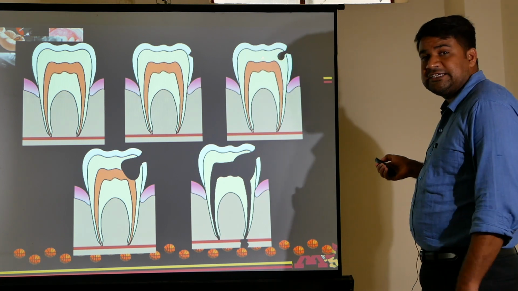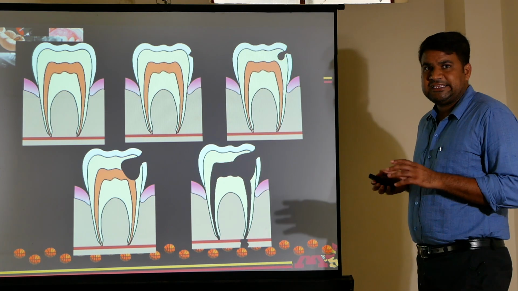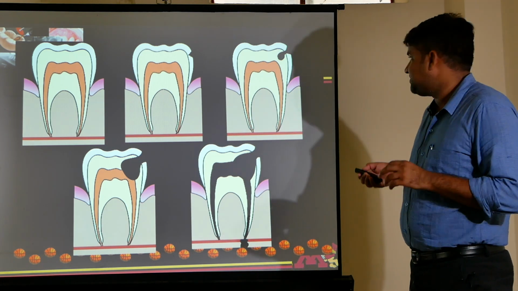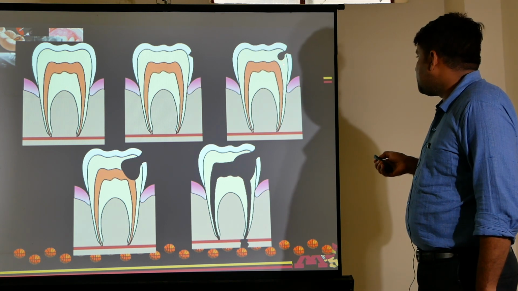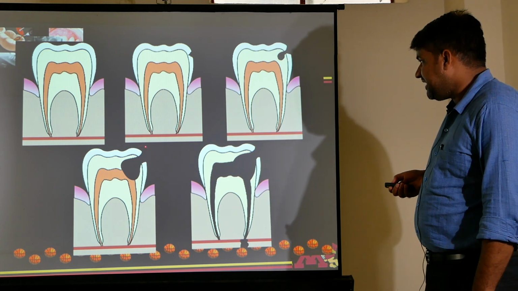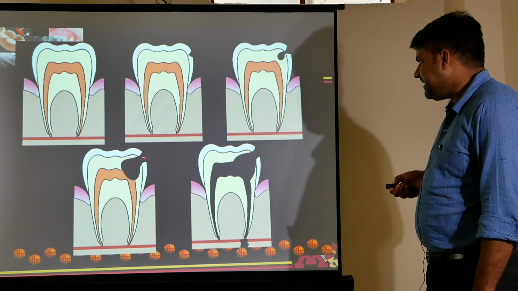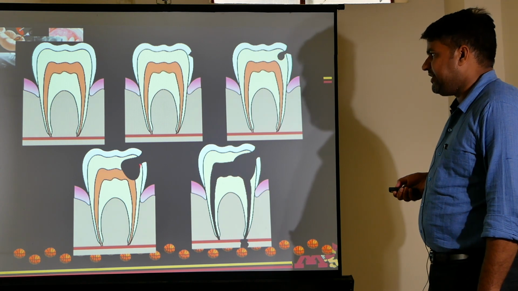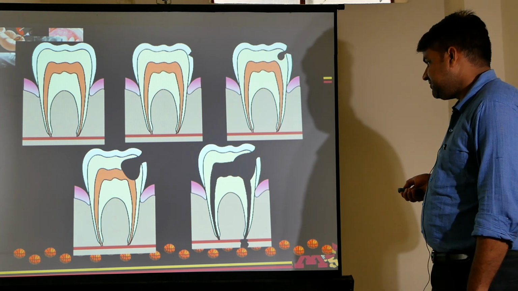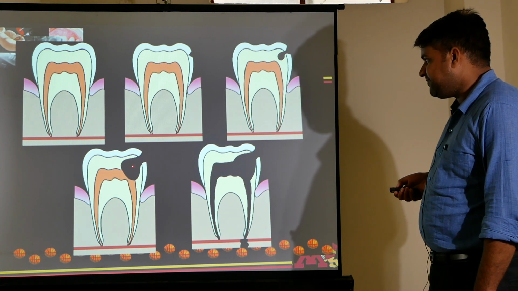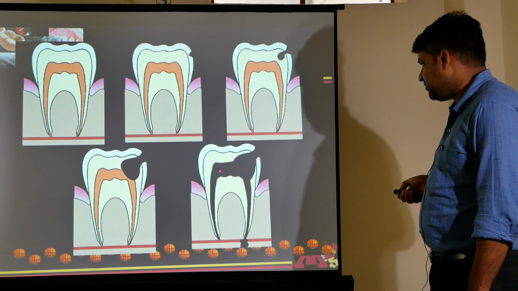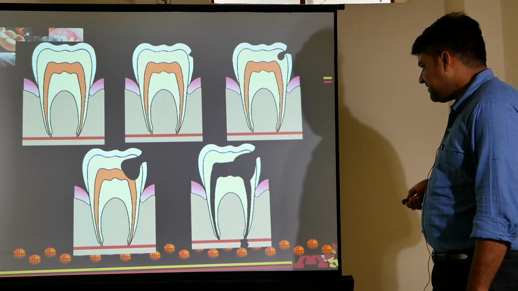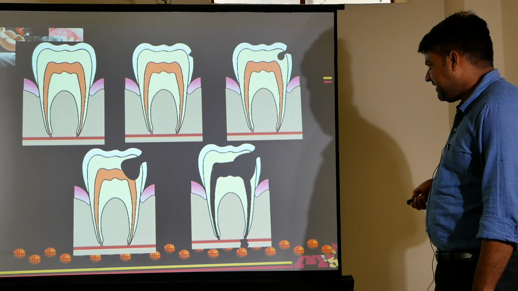In this case pain is also there, but pain is very minimal. And this can be reversible pulpitis or irreversible pulpitis. Now this is caries involving enamel, dentine and pulp. In this, pain will be there, and pain depends on severity. It can be acute or chronic. If the infection goes inside it, and reaches the periapical area, then it is a periapical lesion.